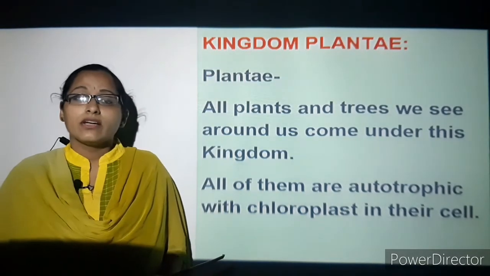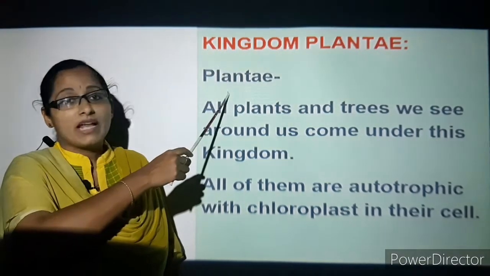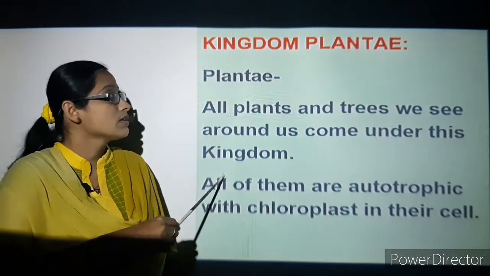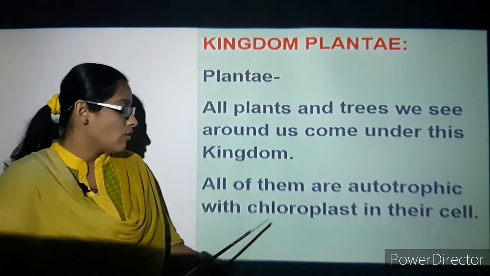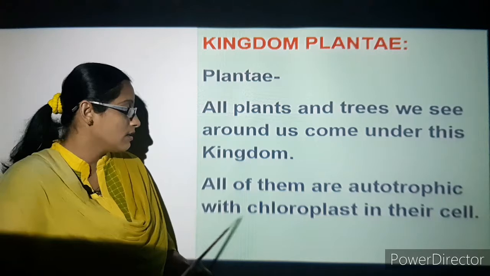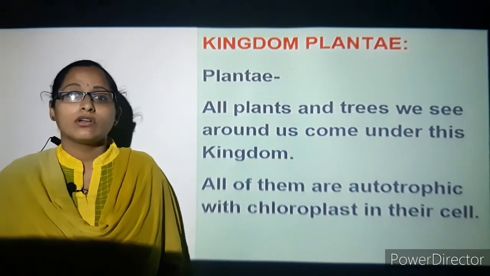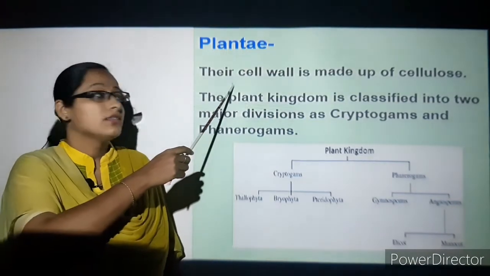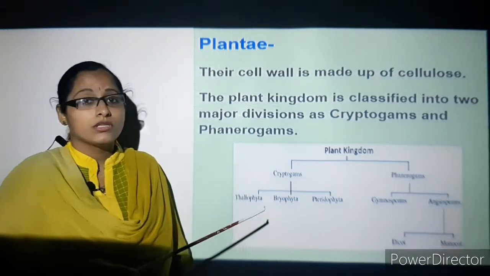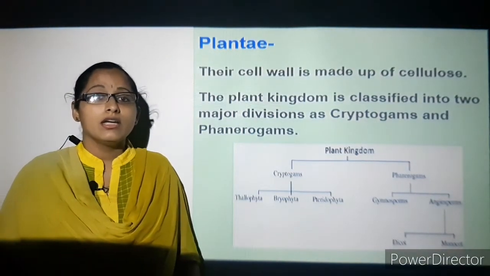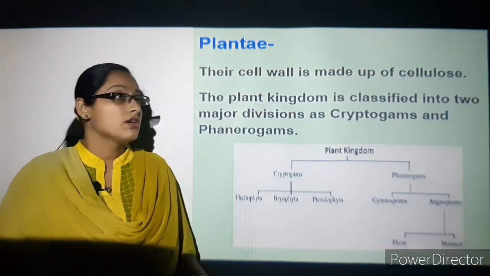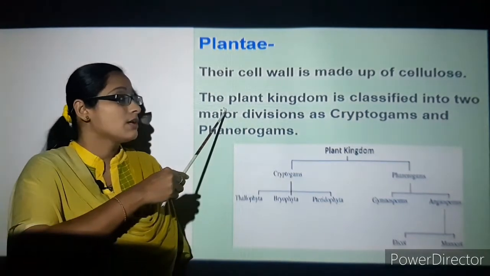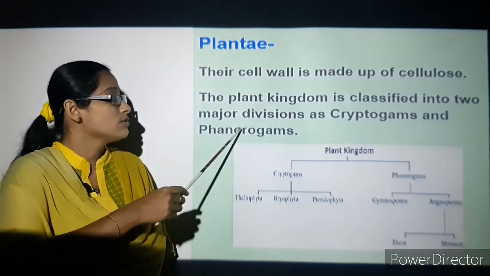So next coming on to kingdom Plantae. So what is Plantae? All plants and trees that we see around us come under this kingdom Plantae. All of them are autotrophic in nature and they contain chloroplast in their cells for the process of photosynthesis. So we can understand that their cell wall is made up of cellulose. Previously we have seen that in fungi, the cell wall is made up of a chitin-like structure. In plants they have cellulose in the cell wall.